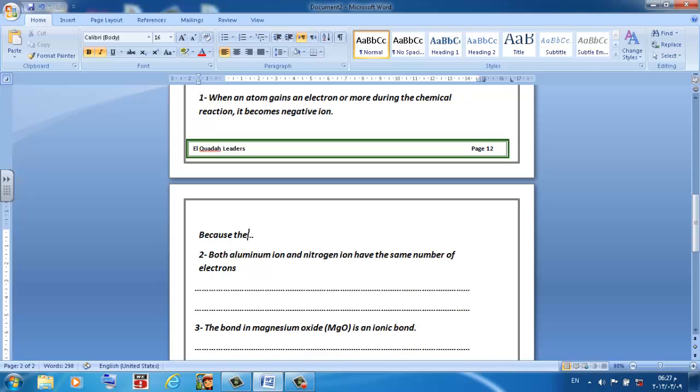the number of electrons will be more than the number of protons.